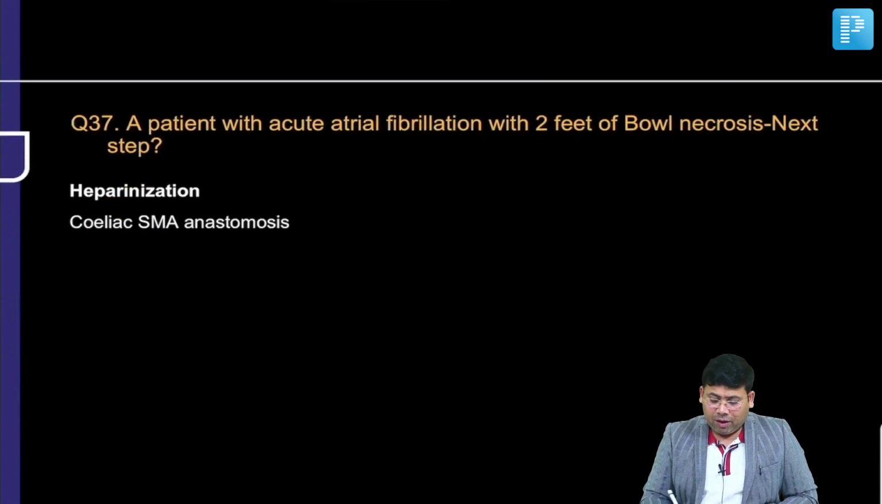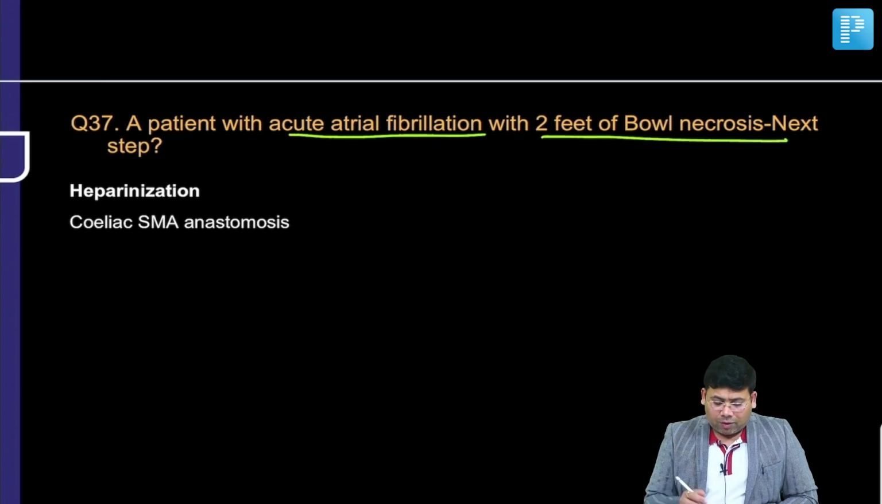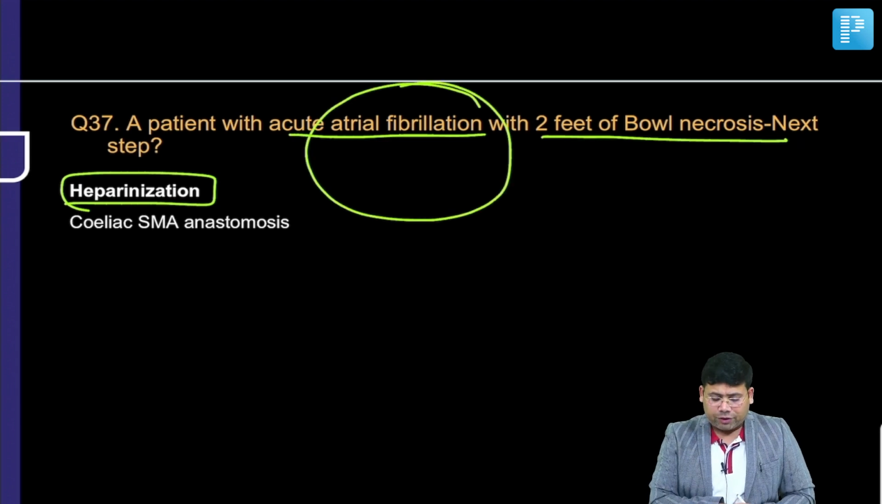Now acute atrial fibrillation with bowel gangrene, this is actually acute mesenteric ischemia because of embolus or thrombosis. Embolization is more important because you have atrial fibrillation. So heparinization is the first thing, then open thrombectomy has to be done for this patient.